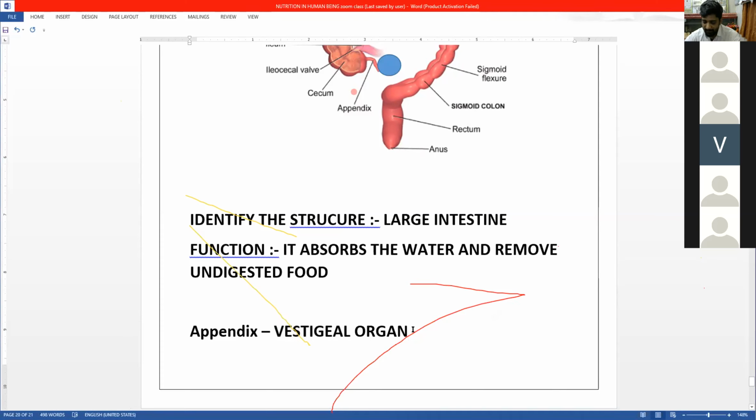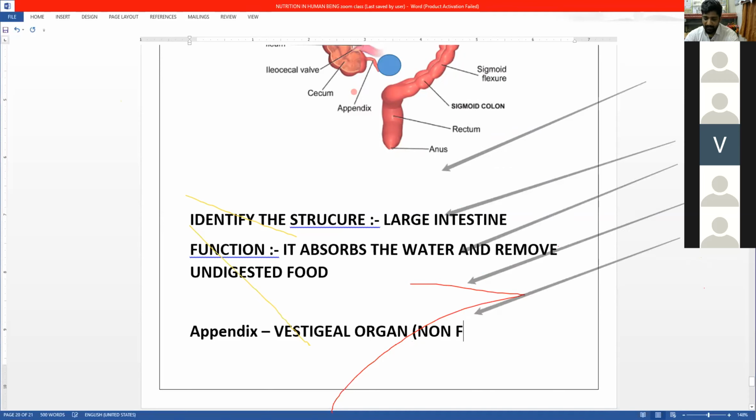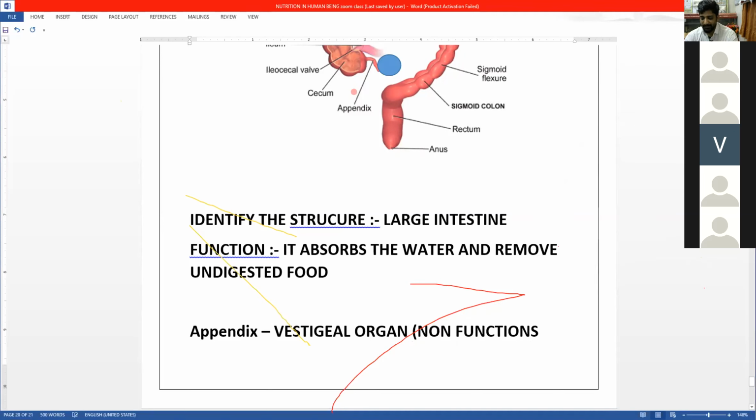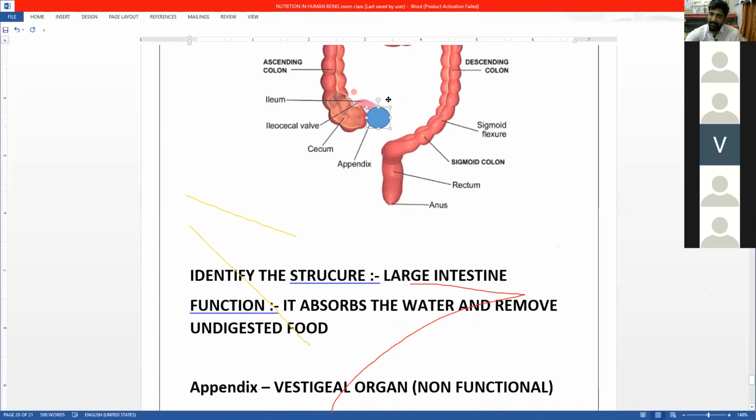Vestigial organ, which is non-use or non-functional. We can say non-functional for right now. Don't put lines. I understood. Okay. So vestigial organs are the organs which are non-functional. It is just there, which says that we have derived from ape or monkey. As such, it does not have any function.